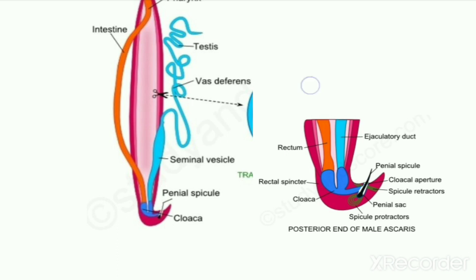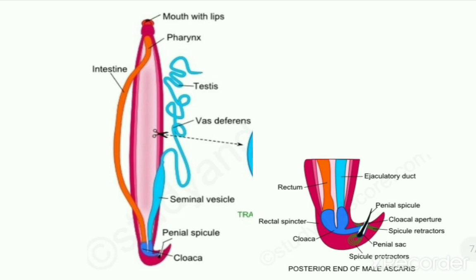So these are the main parts of the male as well as the female reproductive system of the Ascaris, and that is all for today's lecture. Hope you understood it well. Thank you so much.